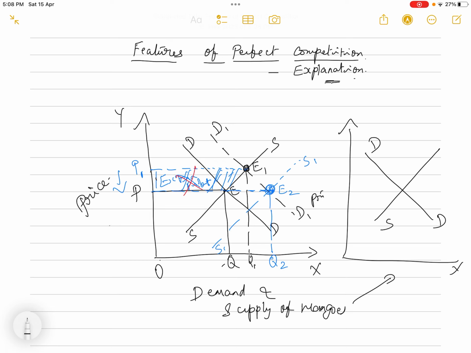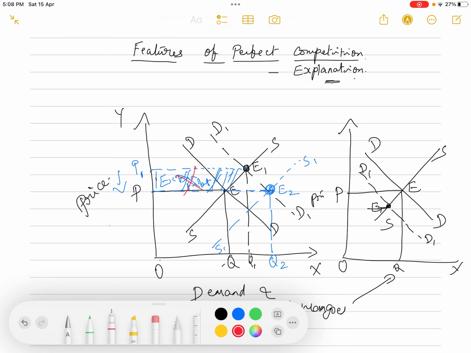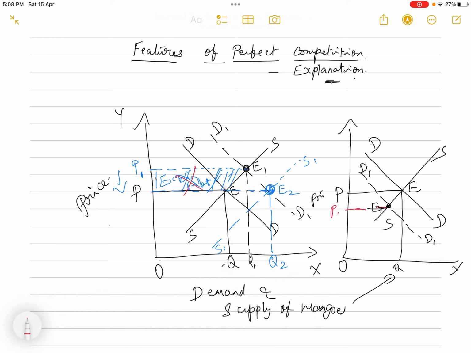I'll explain to you in a different diagram. So as usual, demand and supply of mangoes and price on the y-axis. So this is the original situation, original demand curve, original supply curve, and the price determined by the industry. But for some reason, the demand for the commodity decreased. Now the demand is shifting to the left, D1. Now what is happening? The equilibrium position also shifts.